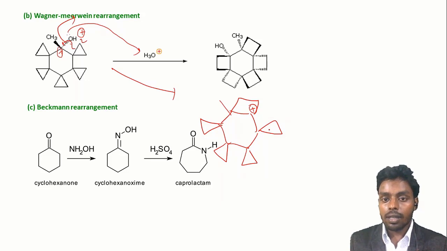Now this three-membered ring also has strain, so it also expands and attacks this carbocation. When it attacks this carbocation, a new carbocation forms here, and on this carbocation this ring attacks and releases its strain. When it does this, a new carbocation forms here, and similarly this ring expands and a new carbocation forms here, and this ring expands and a new carbocation forms here, and ultimately what happens? This type of intermediate will form.